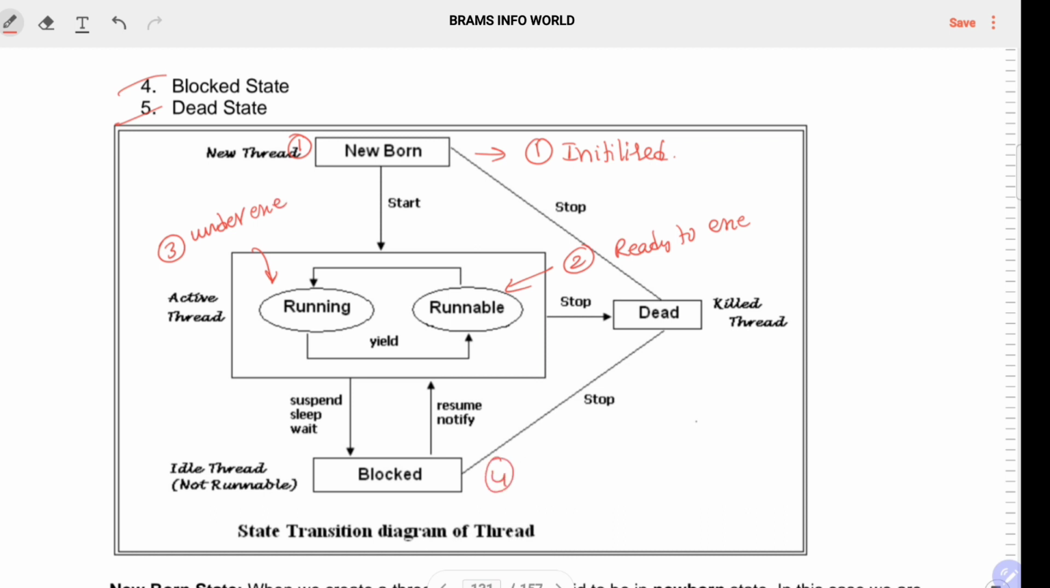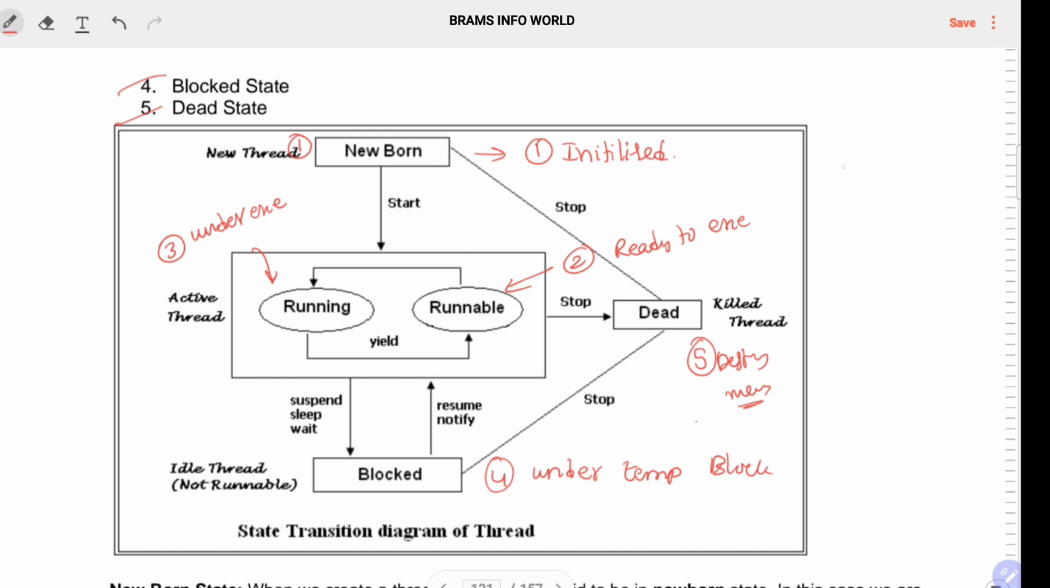And the fourth one we can call as temporary block, temporarily stopped, that comes under the blocked state. And destroy from memory. Destroy from memory, that comes under the dead state of the thread.